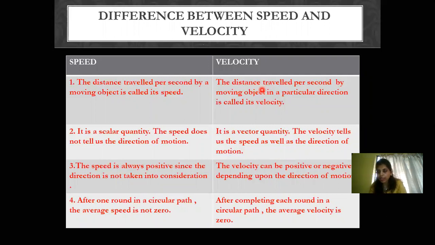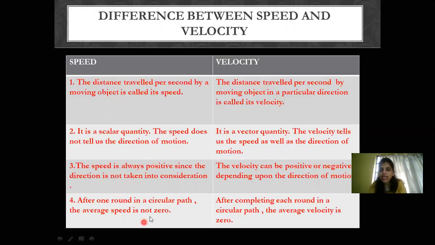Now, if the body is in a circular path, the average speed of the body is not 0 because of the distance covered. For example, if it is going to cover, say, 2 rounds of a circle in 2 seconds, the distance you are going to measure by using the formula of the circumference of a circle, because when it follows a circular path, it's going to cover the circumference. That we will study in the next slide, probably.